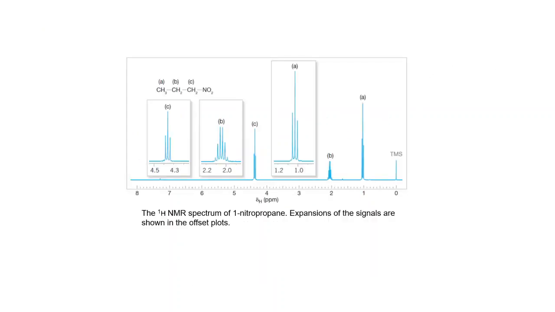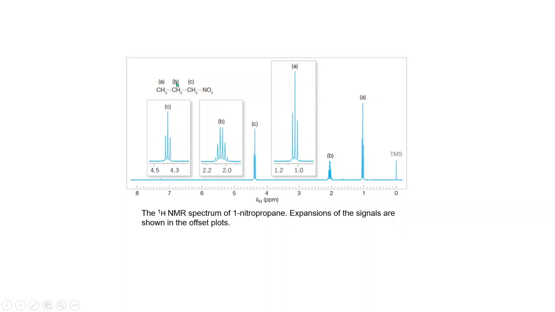Now come to the next molecule, that is 1-nitropropane. In this 1-nitropropane, you can see there will be three signals. I have marked them A, B, C. So what will be the splitting pattern? If you see this A proton, the neighboring carbon has the B protons, and that will be a triplet. So you can see for A there is a triplet. You can see this in the offset plots.